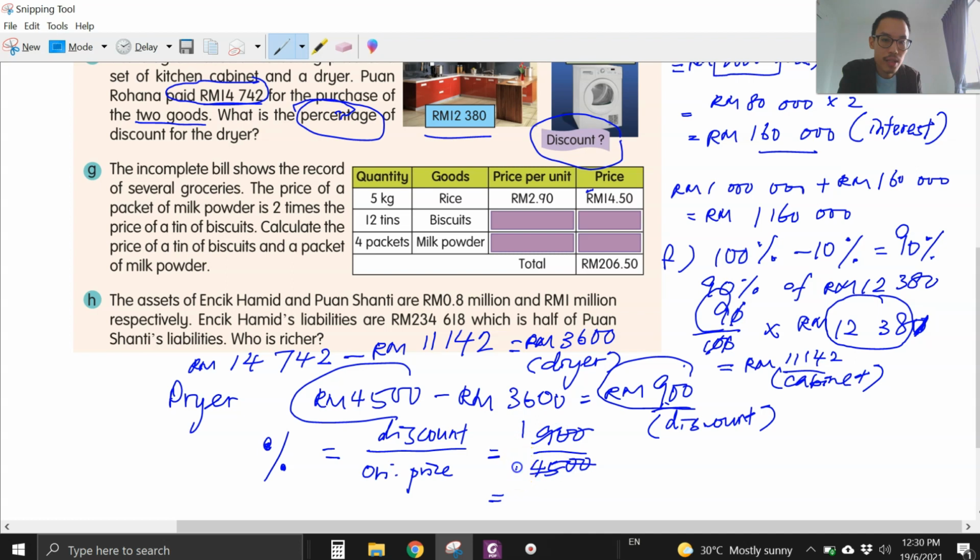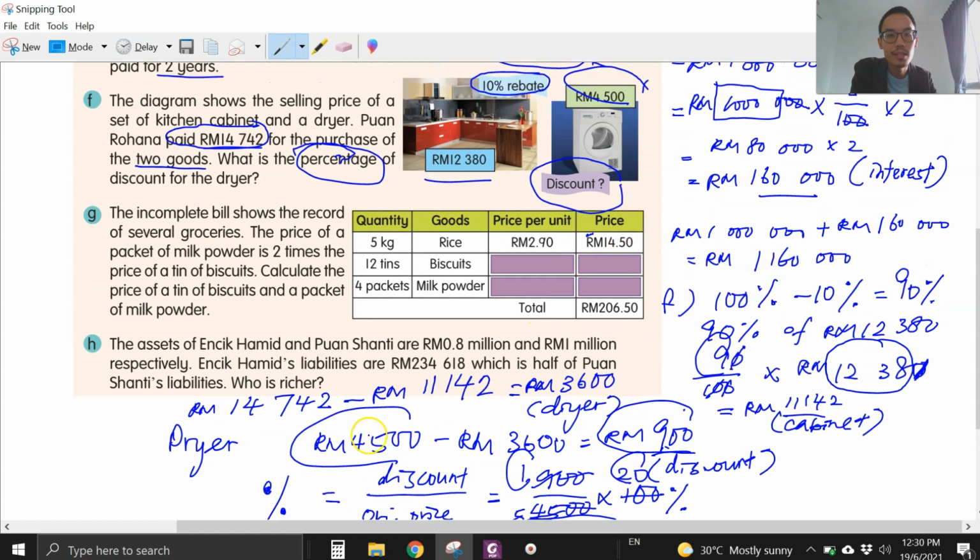Divide 9 is 5. So 1 over 5. And then you times 100%. So this one divide 5. Divide 5 is 20. So 1 times 20, you get 20%. Okay, so she gets a discount of 20% for the dryer.